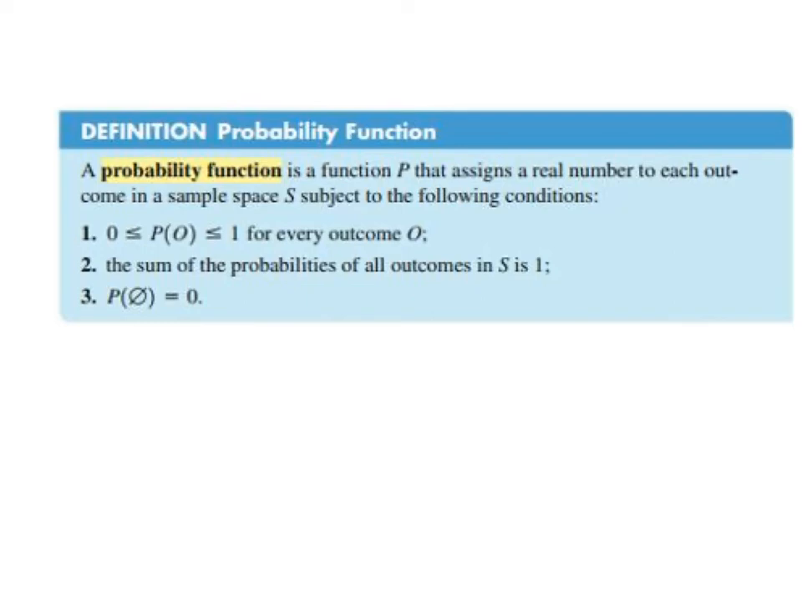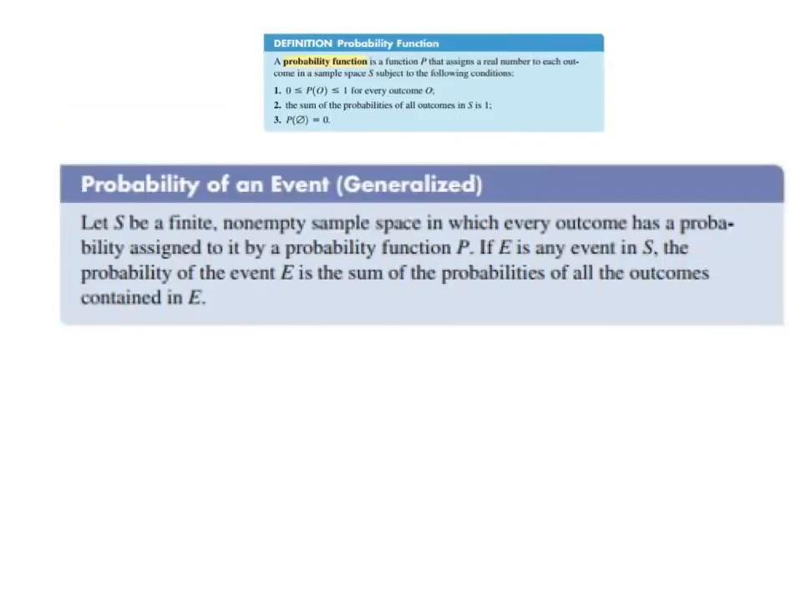We can use this definition to write a more generalized definition of the probability of an event. Probability of an event, generalized. Let S be a finite, non-empty sample space in which every outcome has a probability assigned to it by a probability function. If E is any event in S, the probability of the event E is the sum of the probabilities of all of the outcomes contained in E.